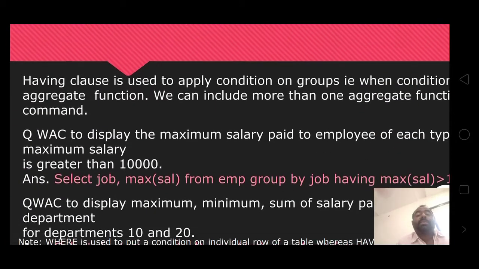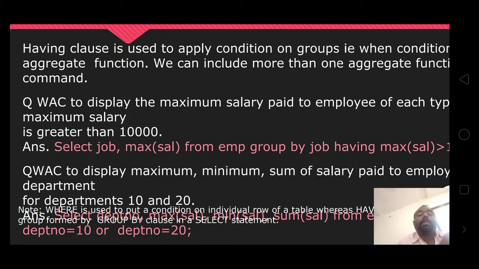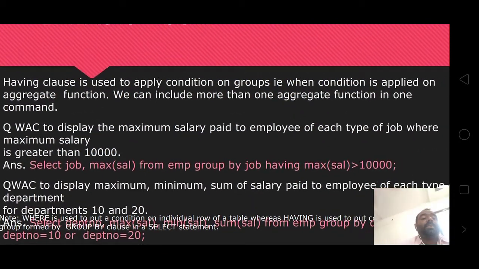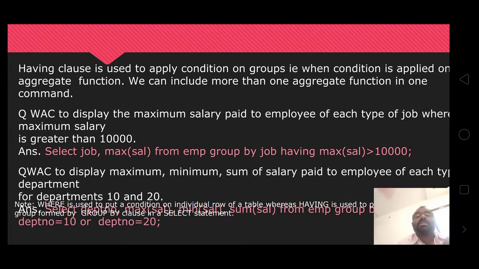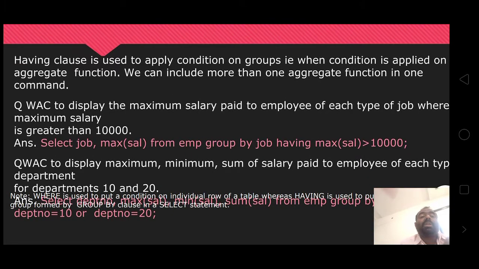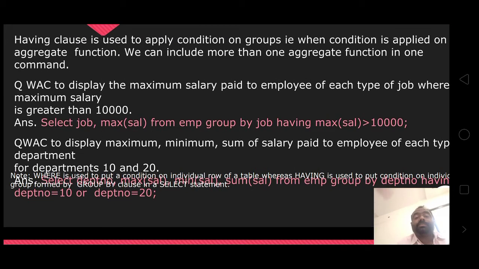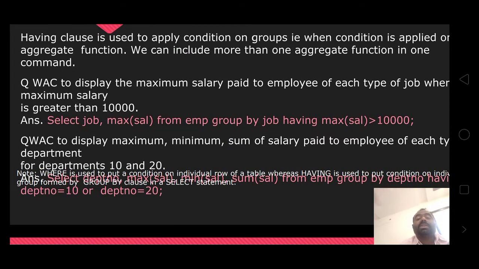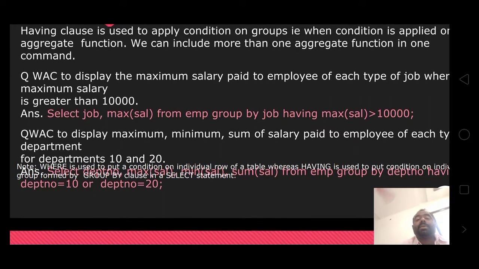The having clause is used to apply a condition on groups, that is, when a condition is applied on an aggregate function. You can include more than one aggregate function in one command. Write a command to display the maximum salary paid to employees of each type of job where maximum salary is greater than 10,000.